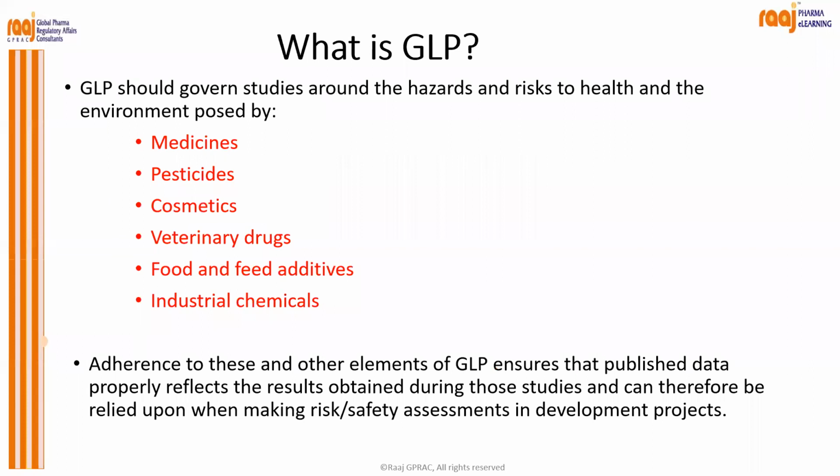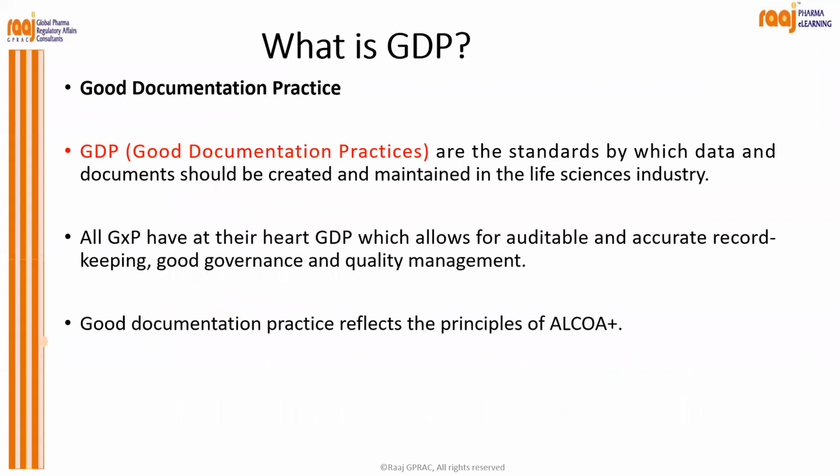So GLP should govern studies around the hazards and risks to health and the environment posed by medicines, pesticides, cosmetics, veterinary drugs, food and feed additives, industrial chemicals, and adherence to these and other elements of GLP ensures that published data properly reflects the results obtained during those studies and can therefore be relied upon when making risk and safety assessments in development projects.